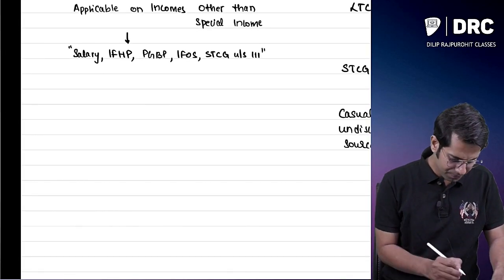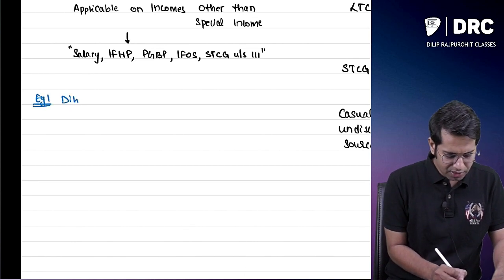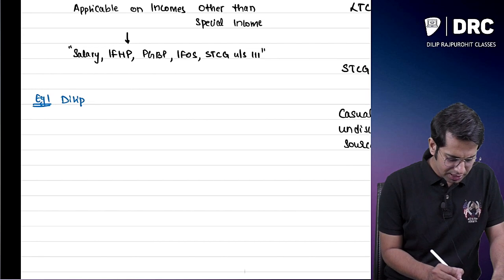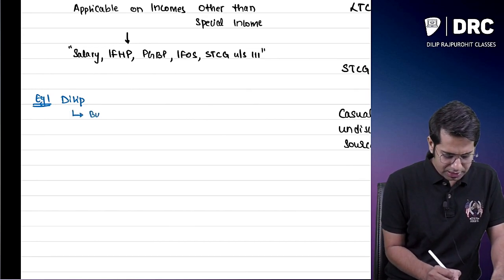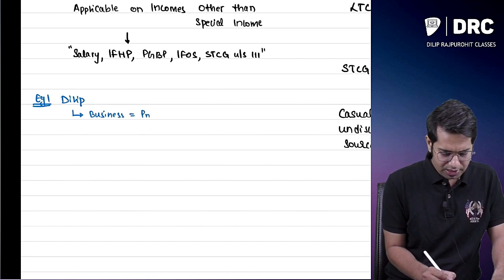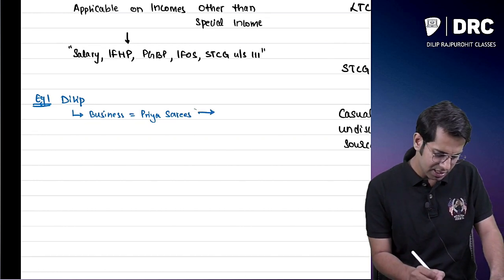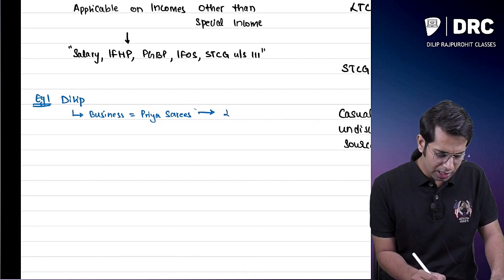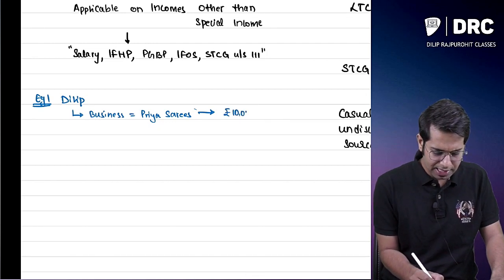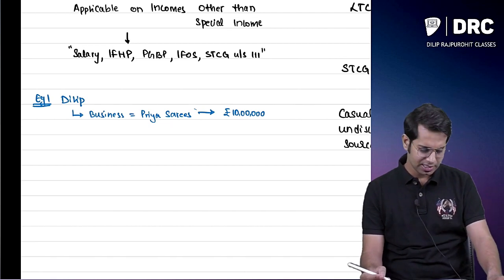Sir, can you give an example? Say for example, there is someone called Mr. Dilip. Mr. Dilip is doing a business. He is doing a sari business, so I have a business in the name of Priya Saris. The total income which I made from Priya Saris is 10 lakh rupees.